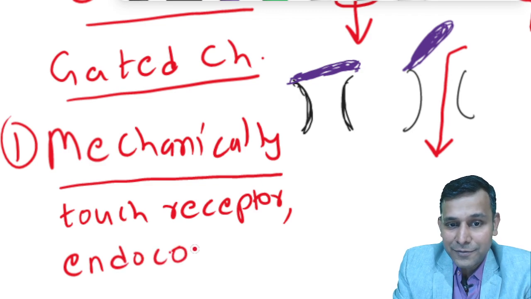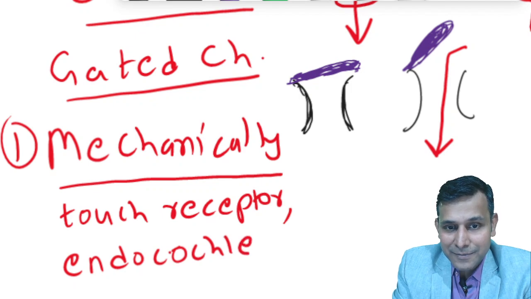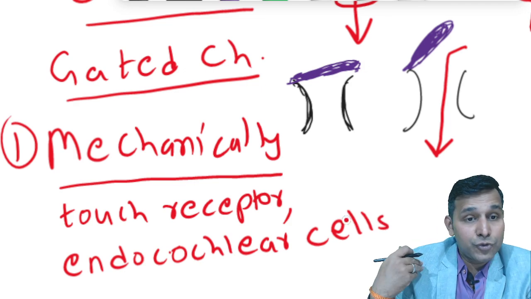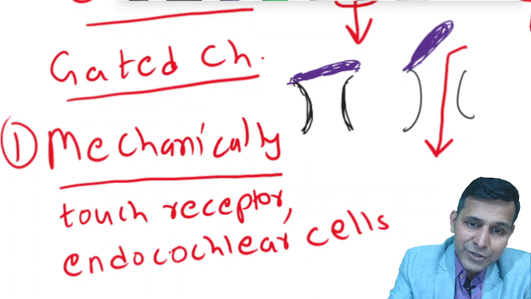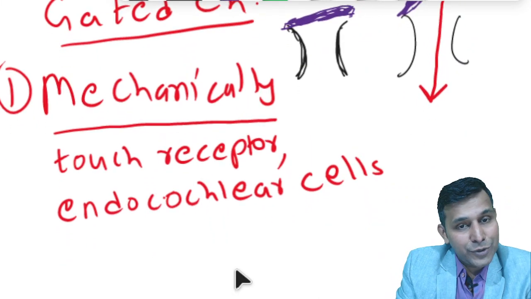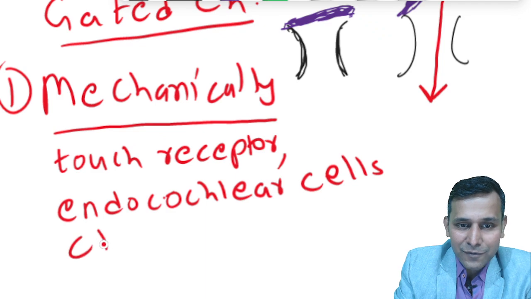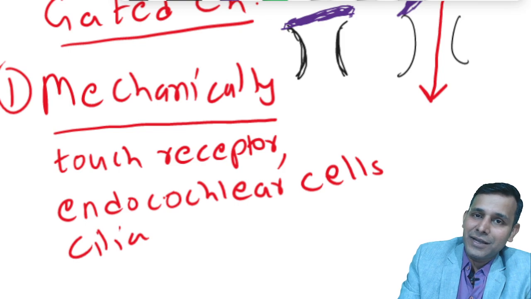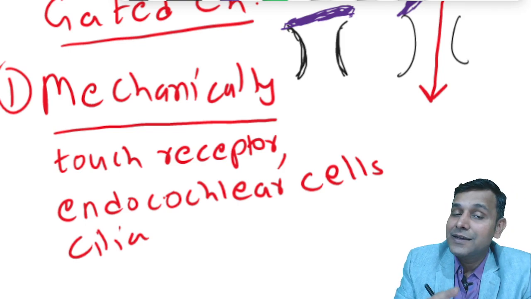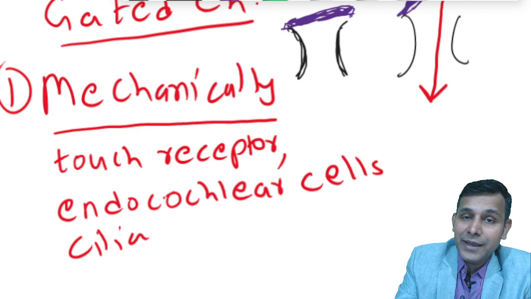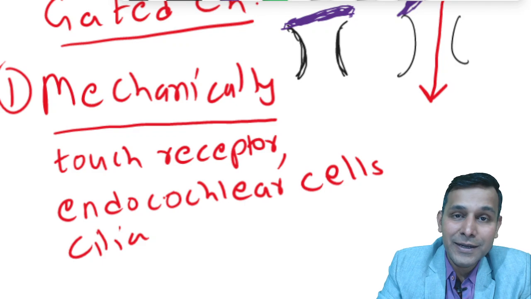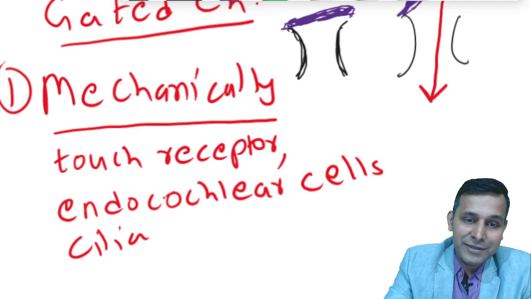So we have endocochlear cells, cilia, or we have touch receptors, we have joint receptors through which the substance is moving, or the sodium ion is moving. So cilia of the endocochlear cell is another example for the mechanically gated channels. Remember, channels have a gate, and the gate opens or closes on a specific stimulus. So the first one is a mechanically gated channel.